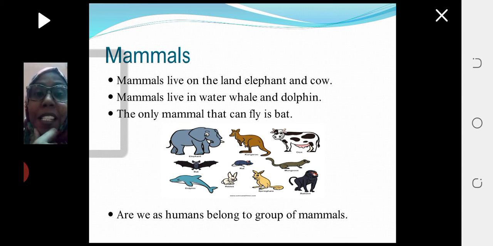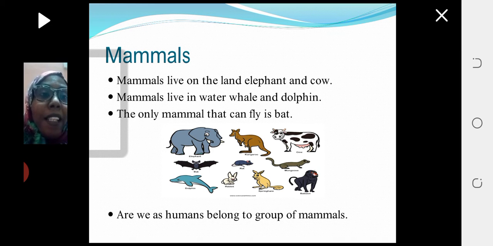Wow, this is amazing information. I did not know this before. Bat is a mammal and it can fly. So all these mammals have the same features, or most of these features. For example, elephant and cow, their bodies are covered with hair. They deliver babies, give birth to their young. They feed their young milk, so they belong to one group because they have the same features.